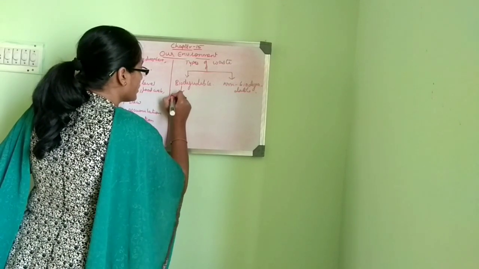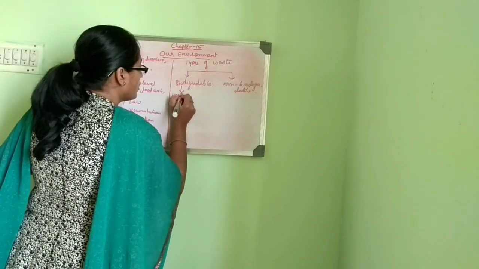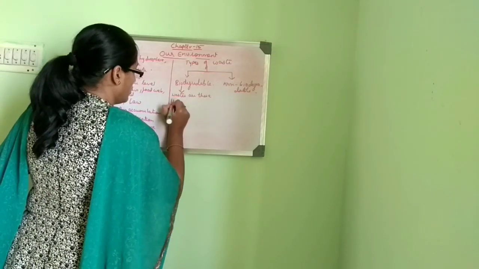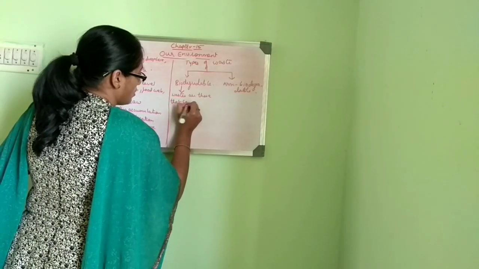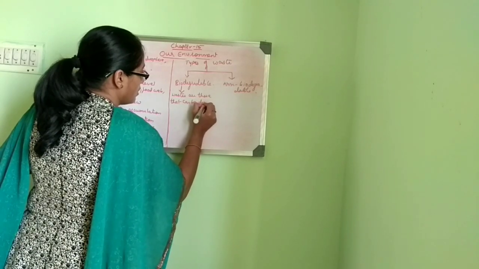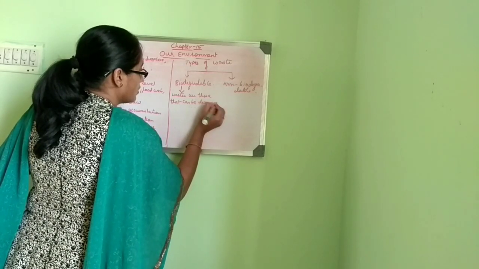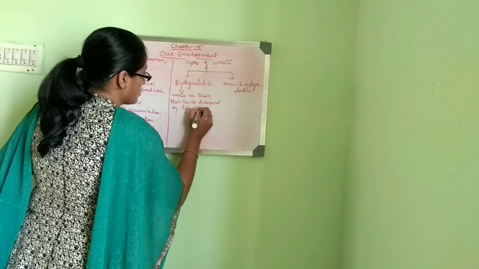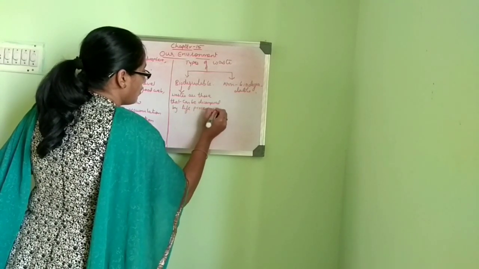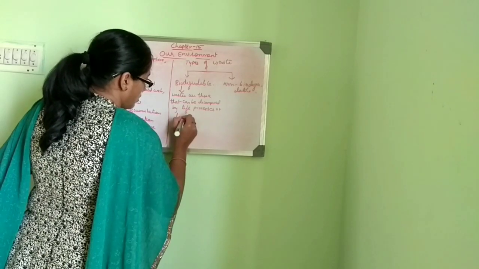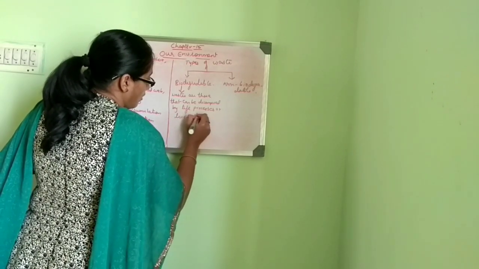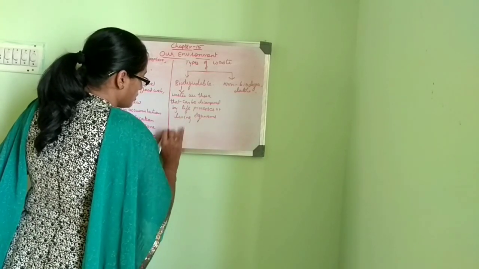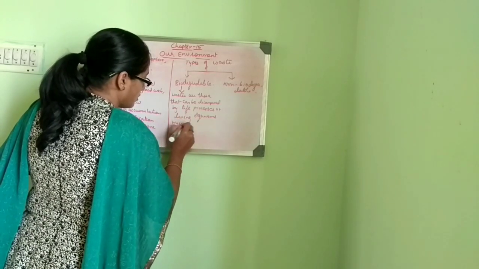So biodegradable wastes are those that can be decomposed by life processes or living organisms. Example, such as microorganisms.